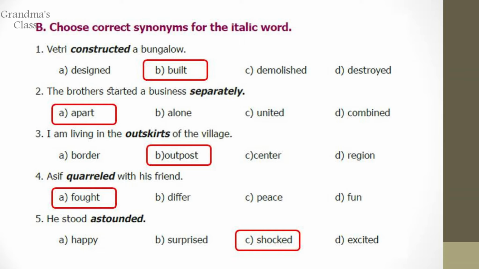Number 2. The brothers started a business separately. Separately means apart. I am living in the outskirts of the village. Outskirts, out of the village, outpost. Asif quarreled with his friend. Fought. He stood astounded, which means shocked.